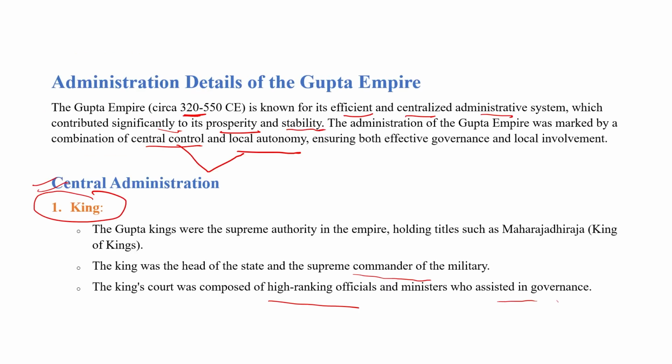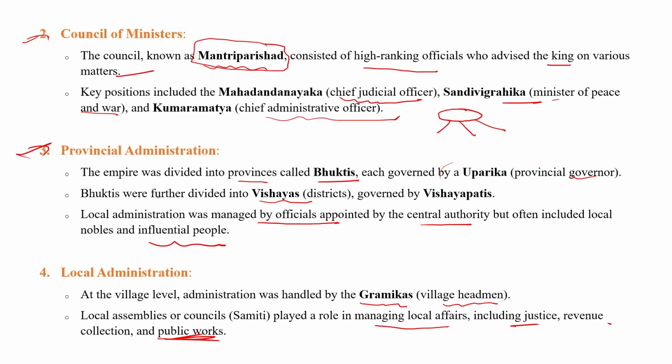Administration details. The administration was divided between central and local autonomous bodies. The central body dealt with the kingdom level, and local autonomy dealt with the village level. The king was the supreme authority in the Gupta Empire. There was a Mantri Parishad, the Council of Ministers, to help the king, including Mahadandanayaka, Sandhivigrahika, and Kumaramatya.